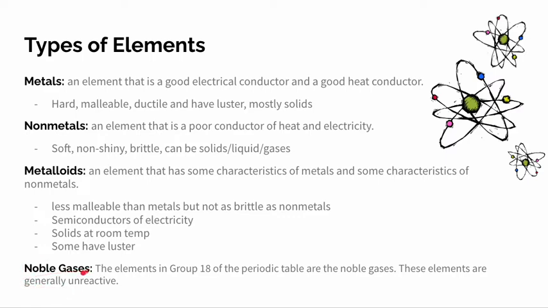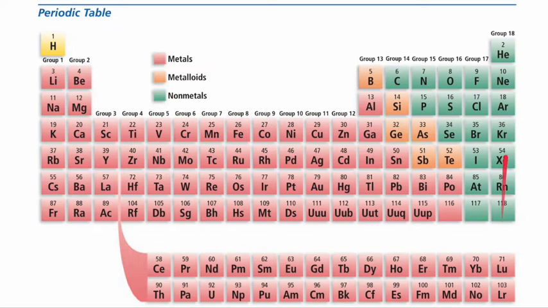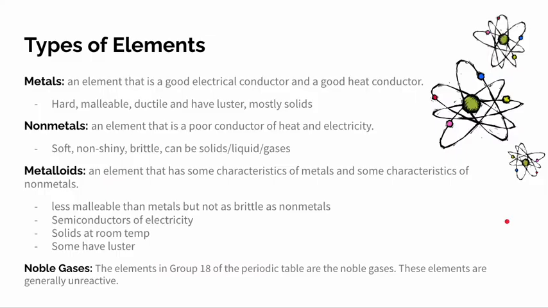The last thing we want to know here are noble gases. The noble gases are the ones in group 18, as we see here. So helium, neon, argon, these are all noble gases. And these elements are generally unreactive, and we'll get more into that later.